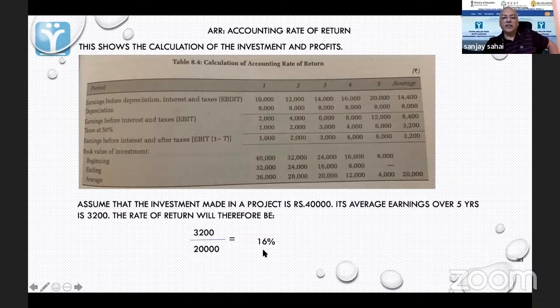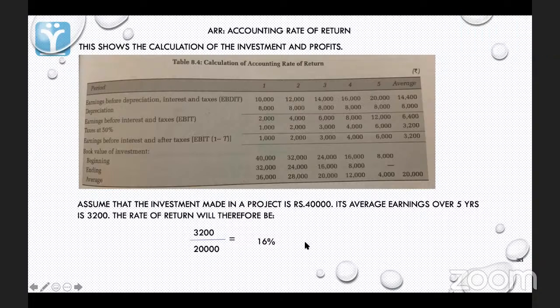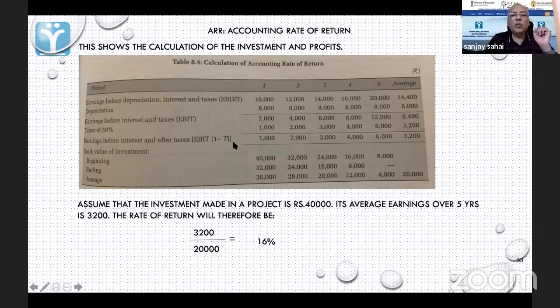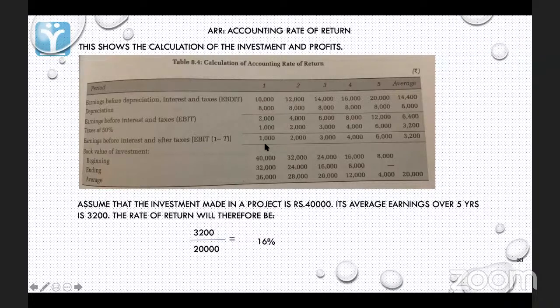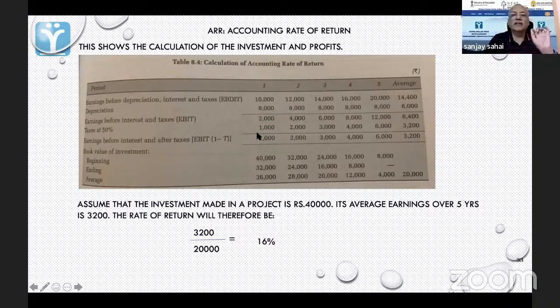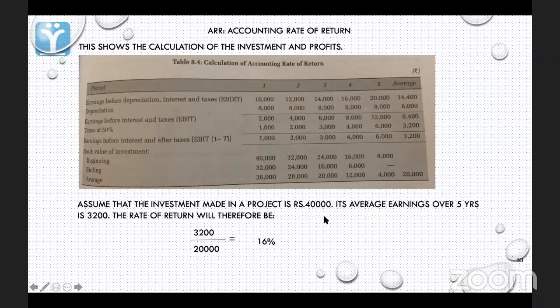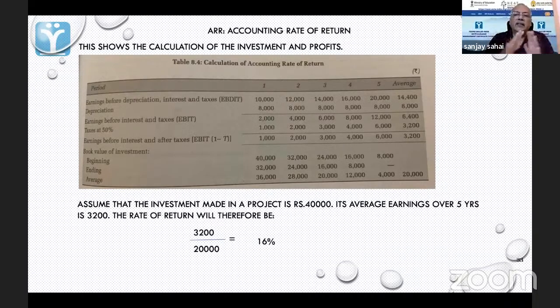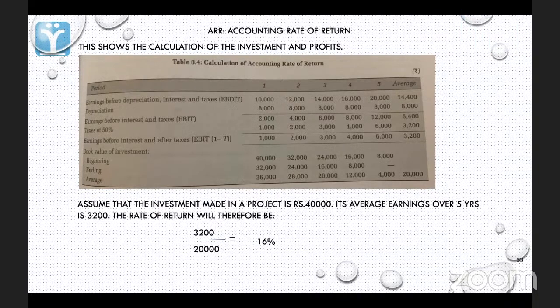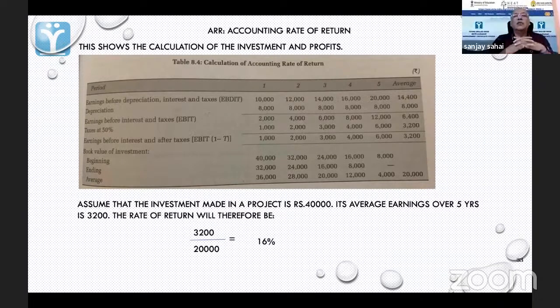You are ultimately getting 16%. So okay, that 3,200 is EBIT, not PAT. It is EBIT into 1 minus T, because the tax is here now. They have reduced. Sir, before paying taxes, we will pay the interest. So what they are saying is add back the interest. According to this particular formula, they are saying don't consider the interest here.